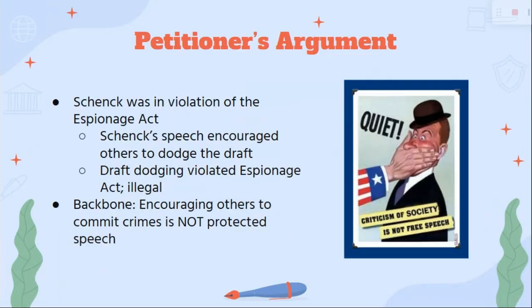The United States argued that Schenck's conviction should be upheld because he was in violation of the Espionage Act. His pamphlets encouraged illegal behavior in the form of draft dodging. This argument implies that the First Amendment is not absolute and has some limitations, particularly when it comes to illegality.